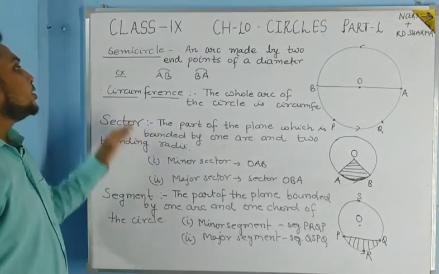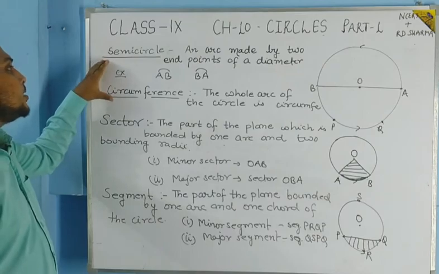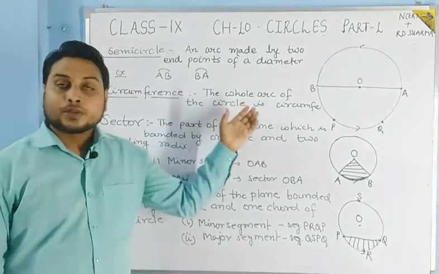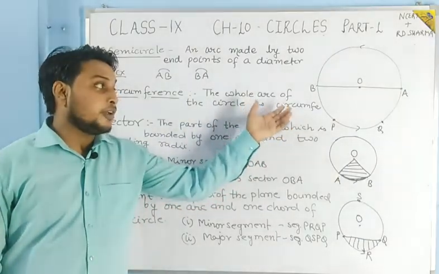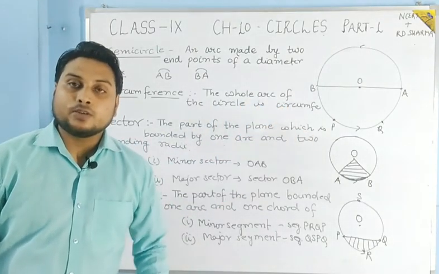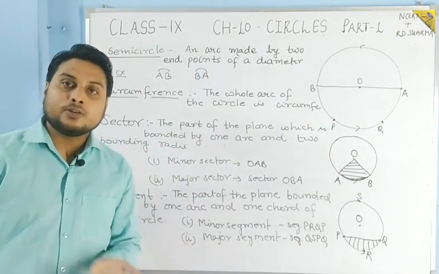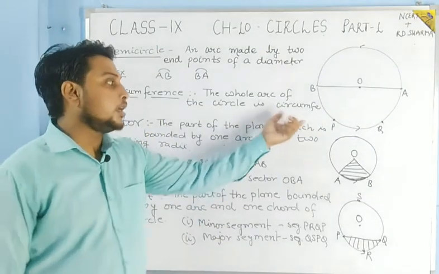Okay, students. So from here you can understand the semicircle and the circumference: if an arc is made by the two end points of the diameter, then that will be the semicircle. If you take the whole arc, then that will be the circle.